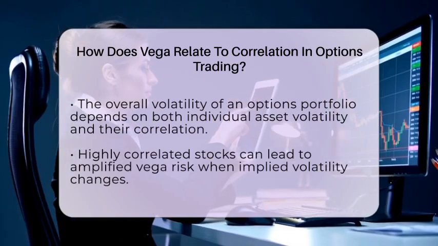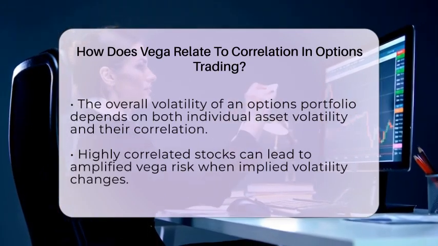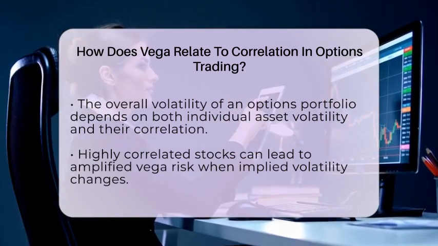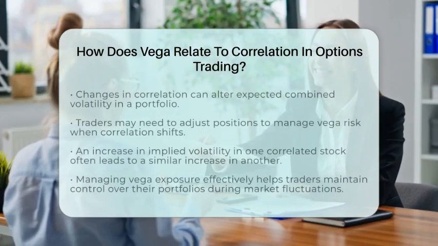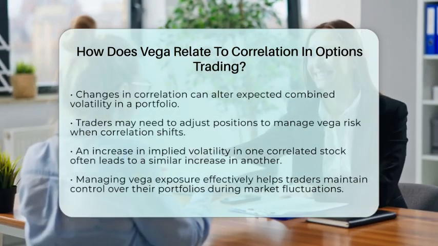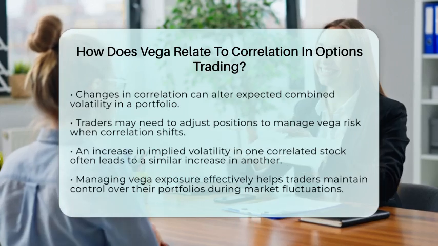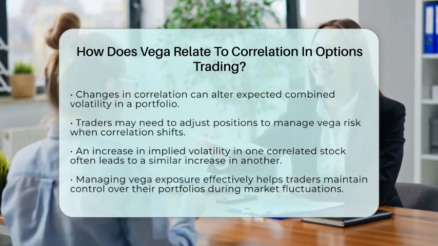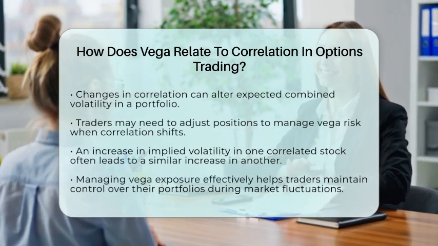For example, let's say you hold options on two stocks that are highly correlated. If implied volatility rises in one stock, it is likely to rise in the other as well. This situation increases your total Vega exposure, which means you may need to hedge or adjust your positions to control that increased sensitivity to volatility changes.